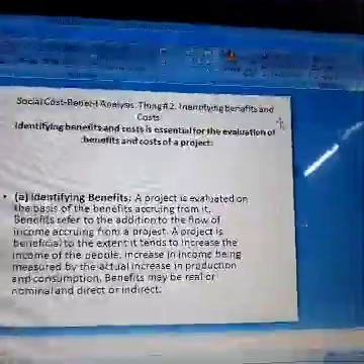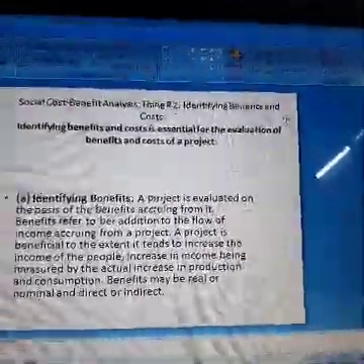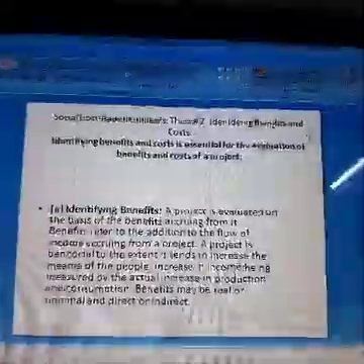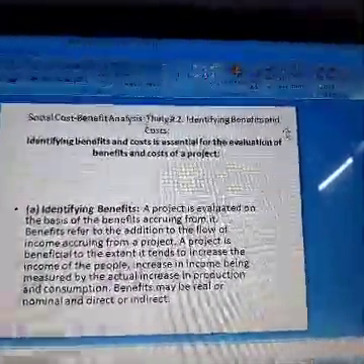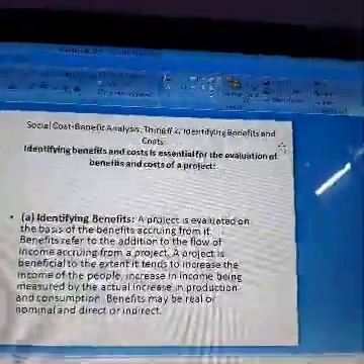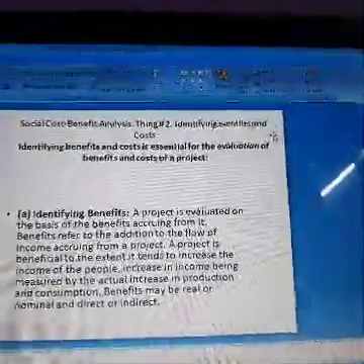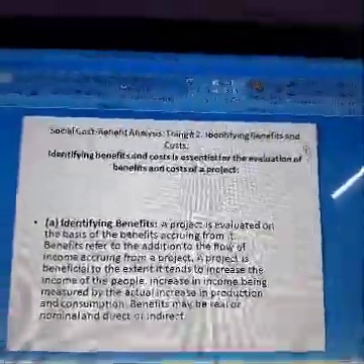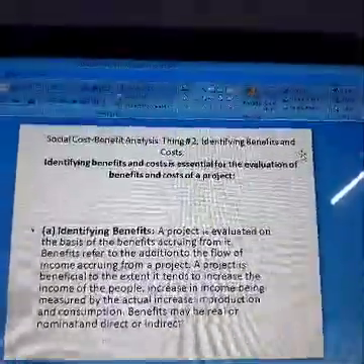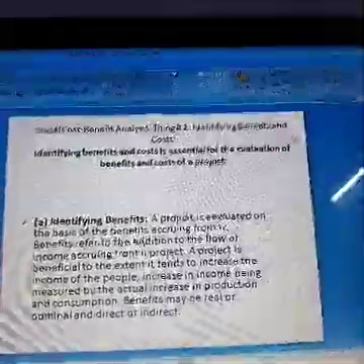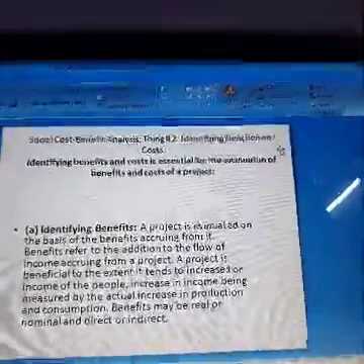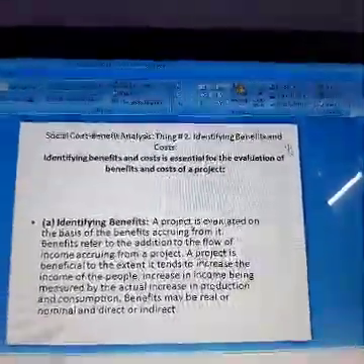Identifying benefits. A project is evaluated on the basis of benefits accruing from it. Benefits refer to the addition to the flow of income accruing from a project. A project is beneficial to the extent it tends to increase the income of the people, increase in income being measured by the actual increase in production and consumption. Benefits may be real or nominal and direct or indirect.